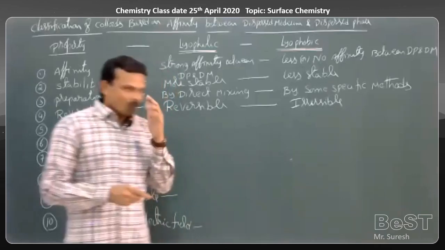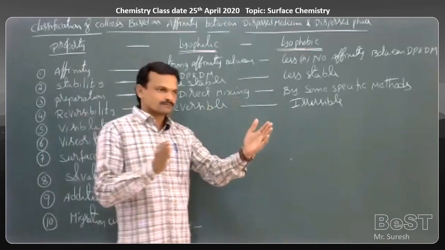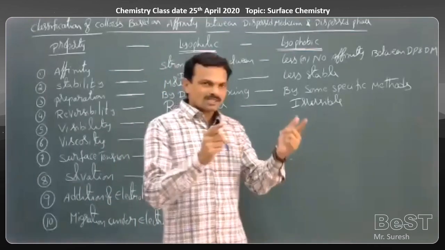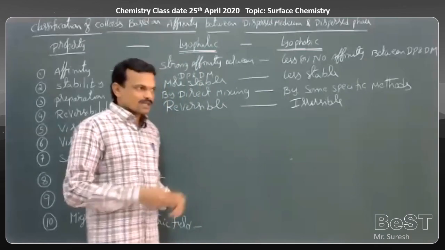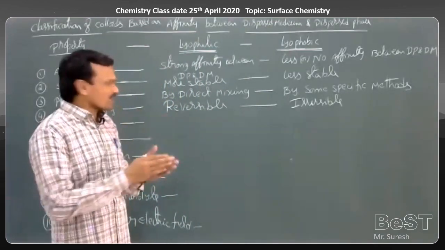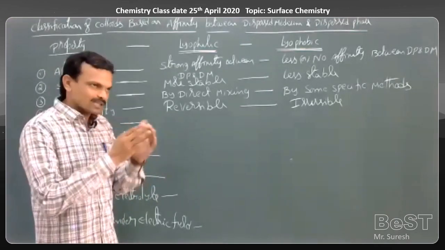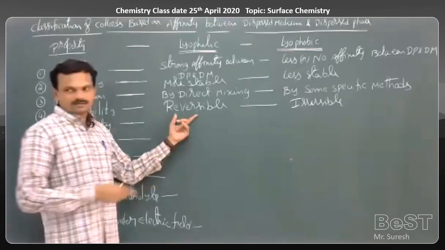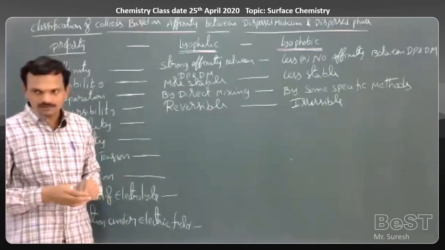That means once the dispersed phase and dispersion medium get separated, even then if we mix them again, we can get back the original colloidal solution. After separation also, by mixing both phases, we can get back the original colloid. A number of times we can separate and add, and we get back the original colloidal solution as it is. That means lyophilic colloids are reversible in nature.